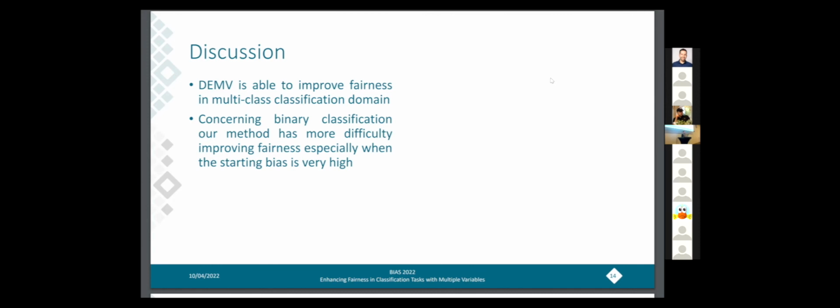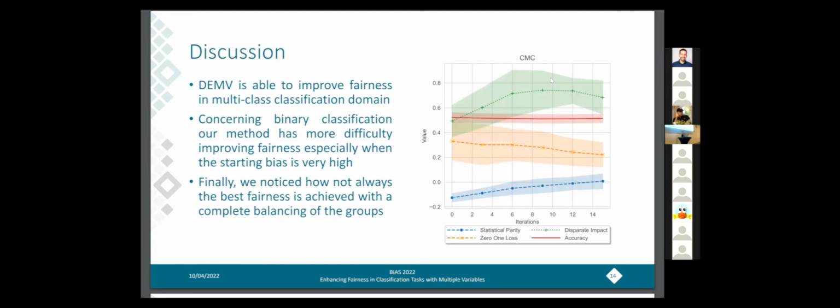And finally, we have seen that not always the best fairness is achieved with a complete balancing of the groups. And here we can see an example.